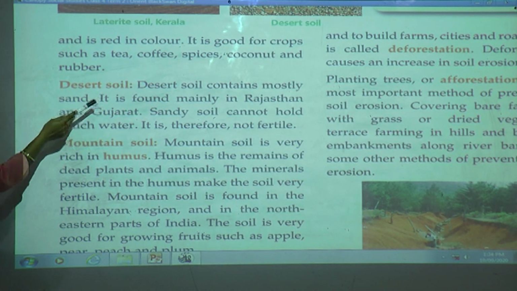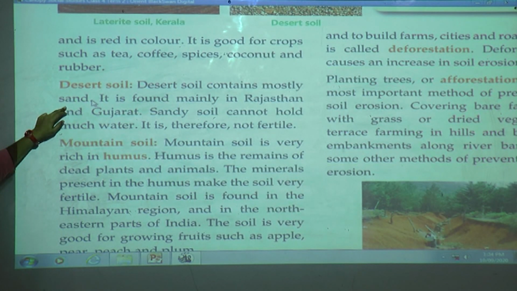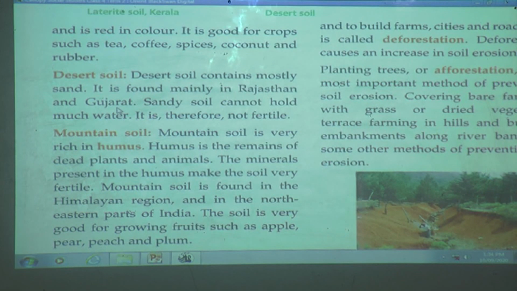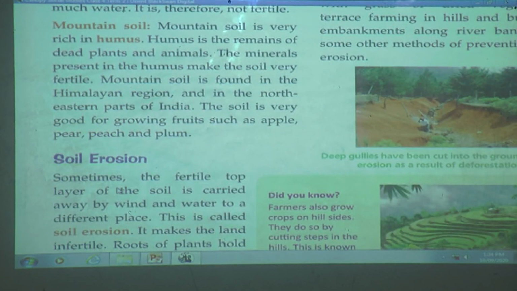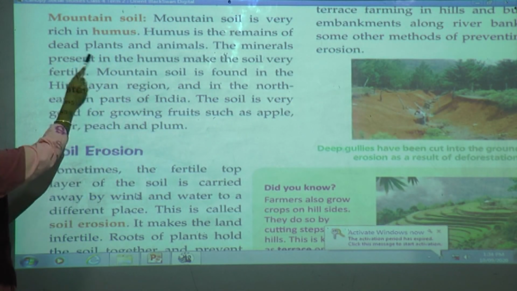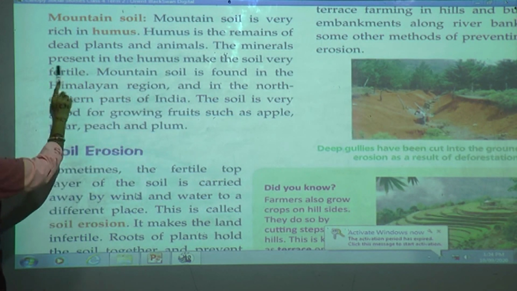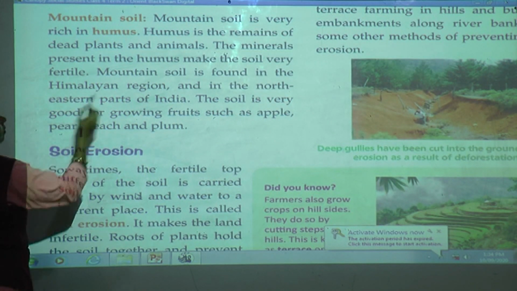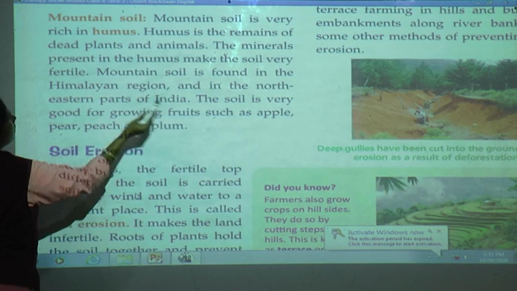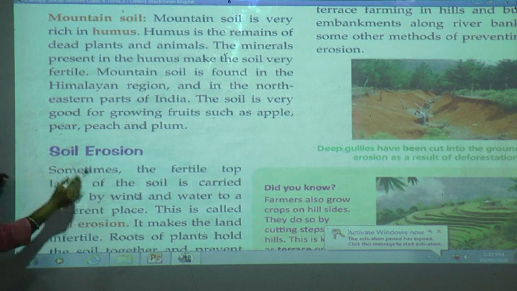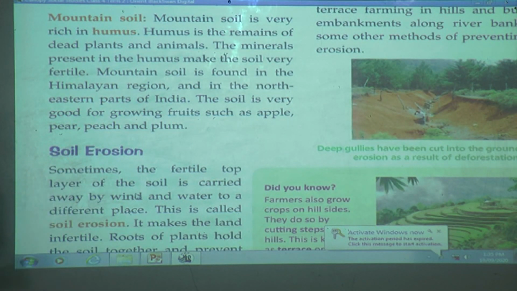Desert soil. Desert soil contains mostly sand. It is found mainly in Rajasthan and Gujarat. Sandy soil cannot hold much water. It is therefore not fertile. Mountain soil. Mountain soil is very rich in humus. Humus is the remains of dead plants and animals. The minerals present in the humus make the soil very fertile. Mountain soil is found in the Himalayan region and in the northeastern parts of India. The soil is very good for growing fruits such as apple, pear, peach and plum.